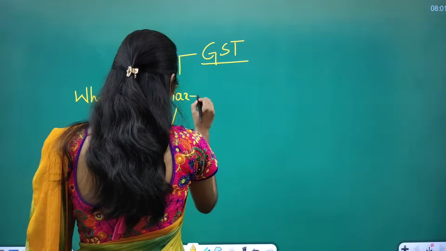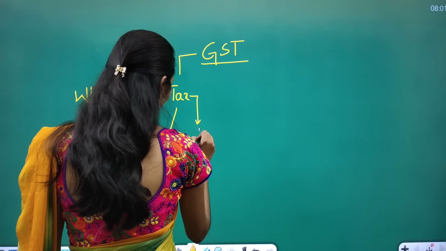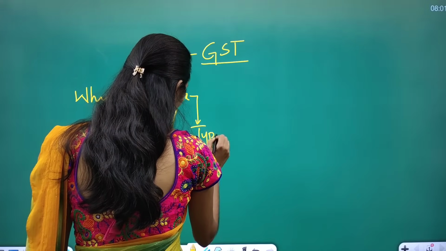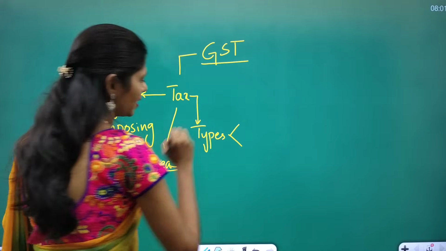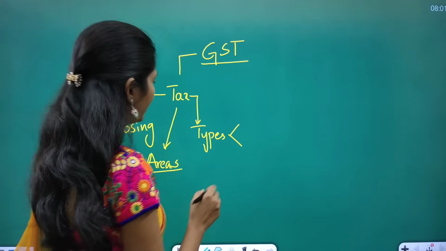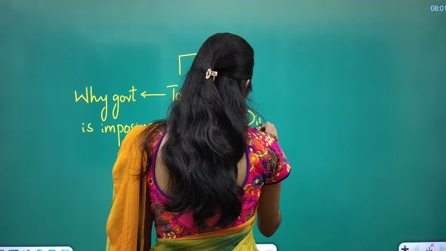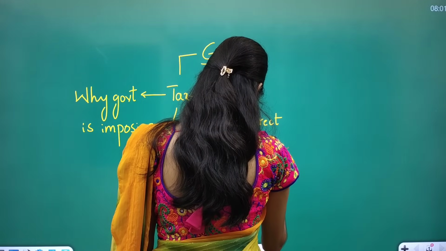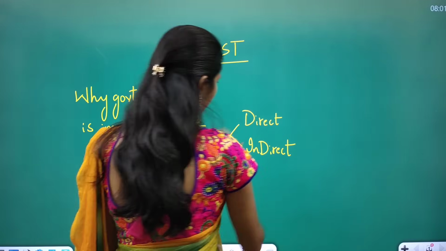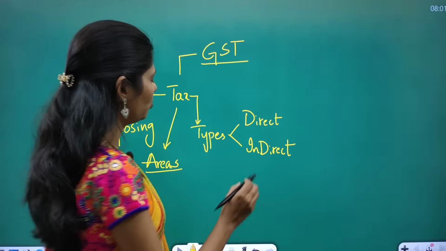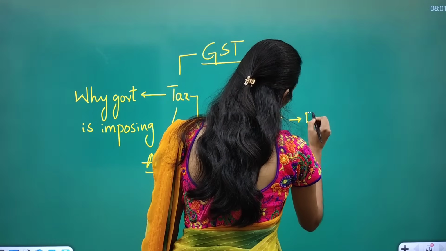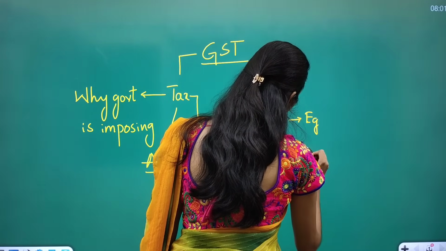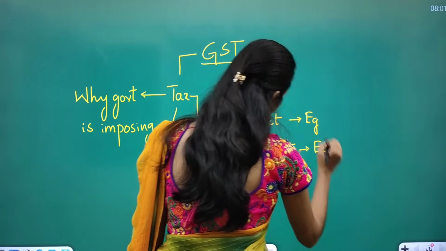And one more important dimension here is you have to see what are the different types of tax. So we have direct tax and indirect tax. And even you have to see what are the examples of direct tax and examples of indirect tax.